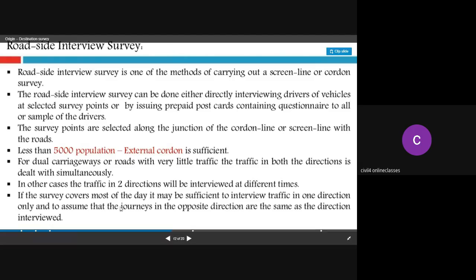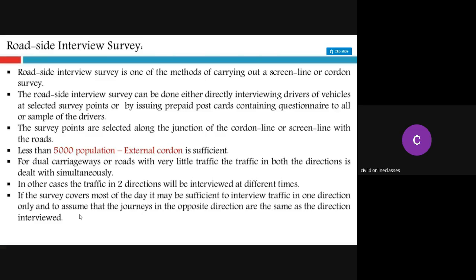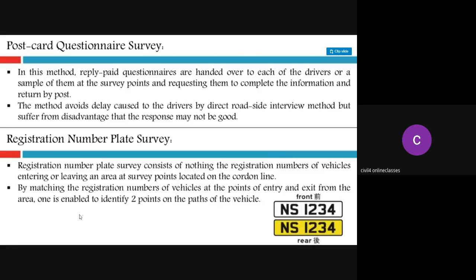If the survey covers most of the day, it may be sufficient to interview traffic in one direction only and to assume that the journeys in the opposite direction are the same as the direction interviewed. For example, if time is not sufficient for you, you will make the survey in only one direction and assume that whoever goes in that direction will return from the other direction, and you will take the data like that.